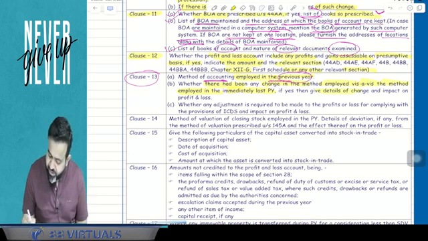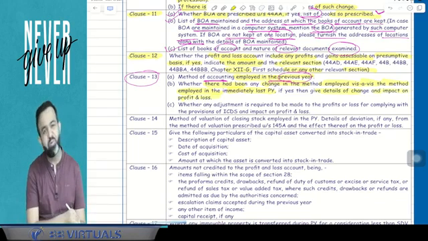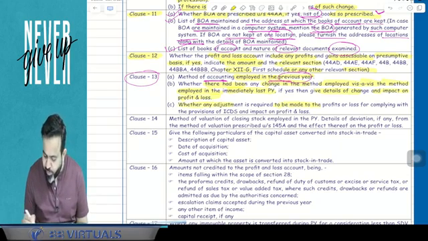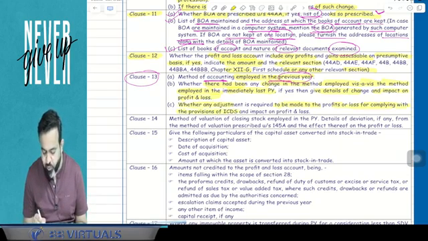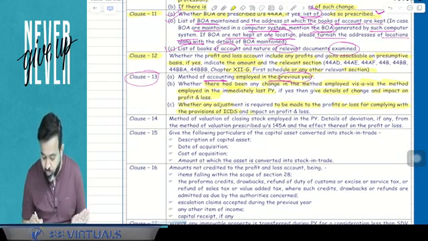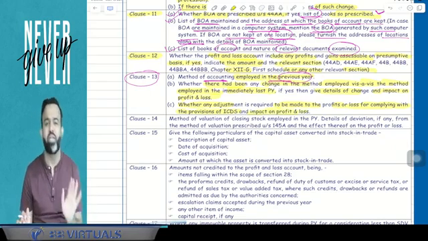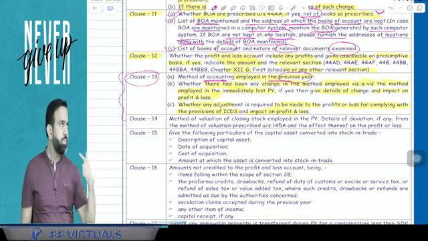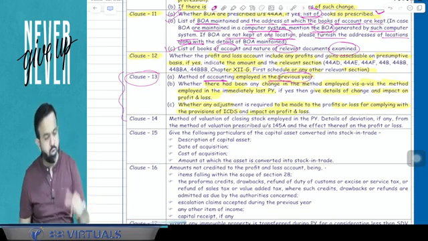If yes, then give the detail of change and impact on the profit and loss account. And guys, whether any adjustment is required to be made to profit and loss for complying with the provision of ICDS or not, and you have to mention the impact on the profit and loss. So this is clause number 13. You can remember 13 is related to the books of accounts.